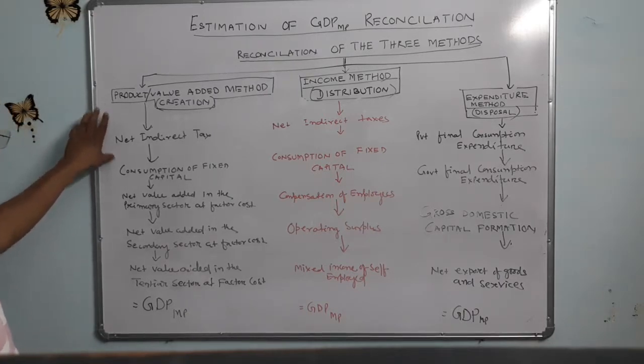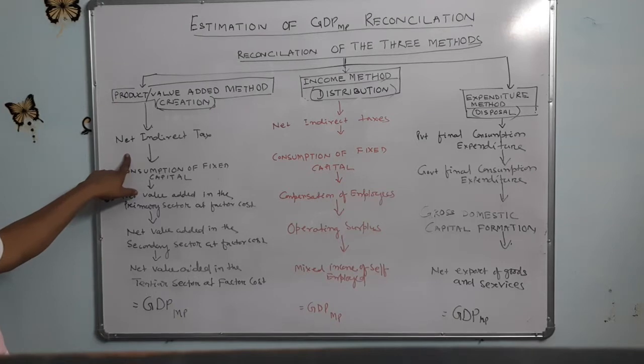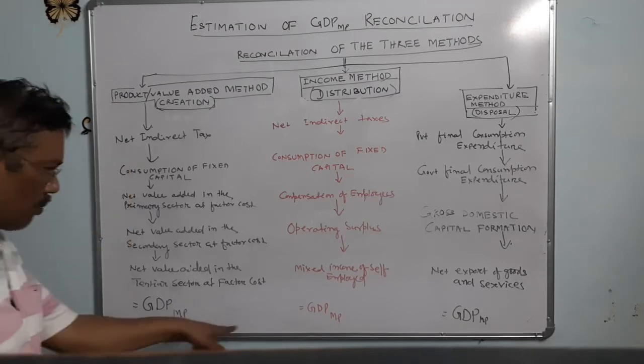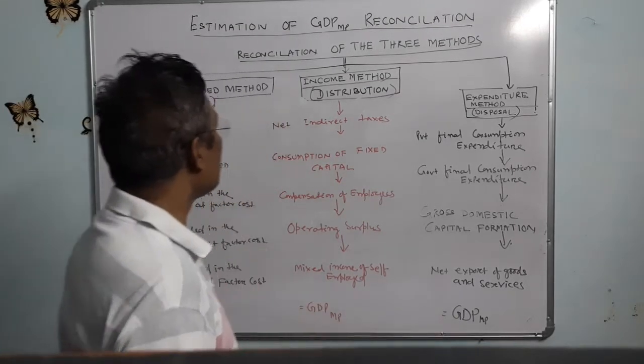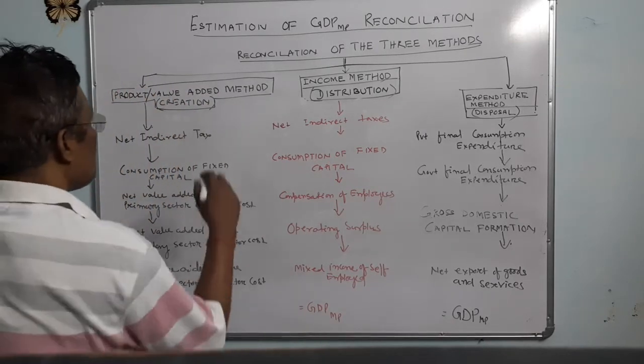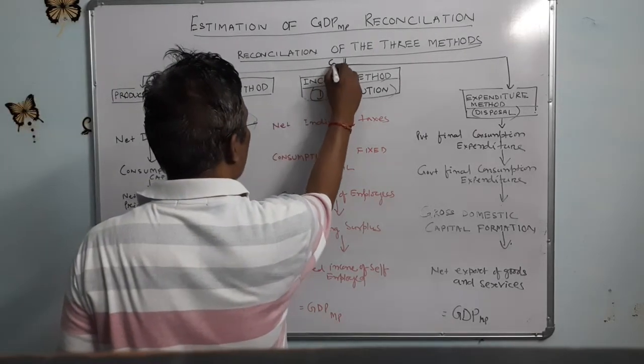The product value added method I have written first. In all these cases we are finding the GDP at market price. The reconciliation is considered at the GDP at market price.